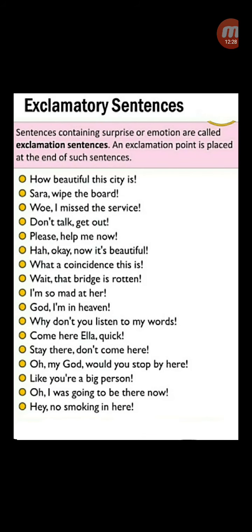God, I am in heaven. Why don't you listen to my words? Come here, Ella, quick. Stay there, don't come here. Oh my God, would you stop by here? Like you are a big person. Oh, I was going to be there now. Hey, no smoking in here. Children, these are also known as exclamatory sentences.